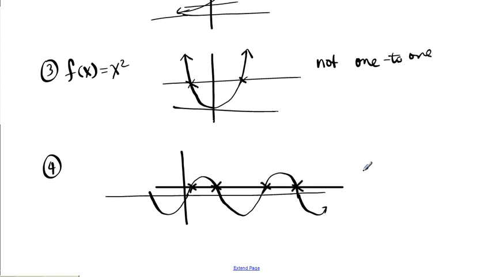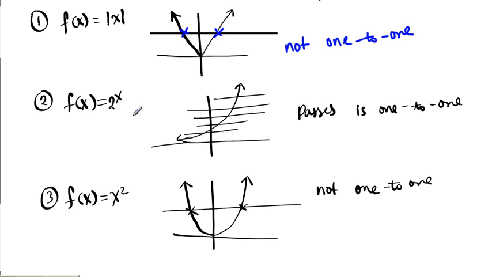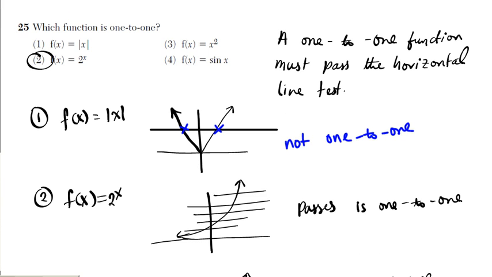So this is definitely not 1 to 1. So you can basically see why our answer is option 2, because that's the only one that has horizontal lines intersecting the entire graph at exactly 1 point. Alright, so the answer is 2.